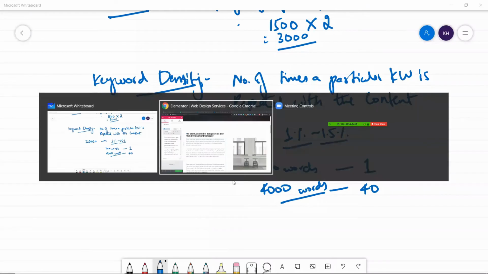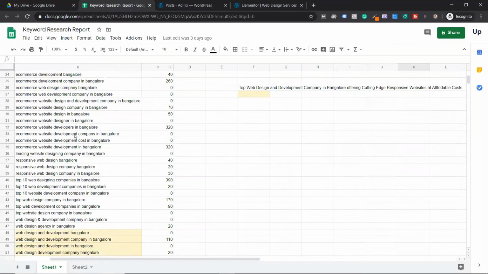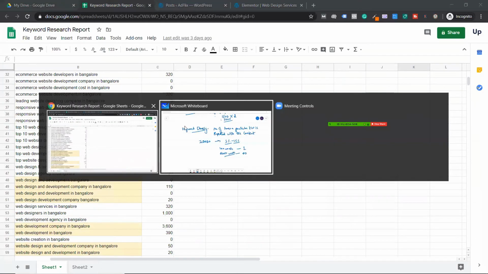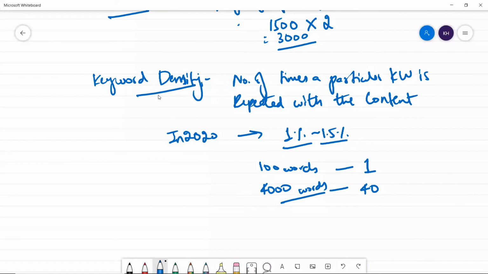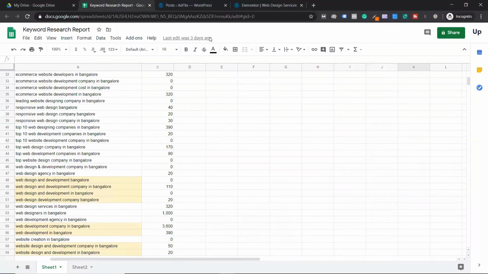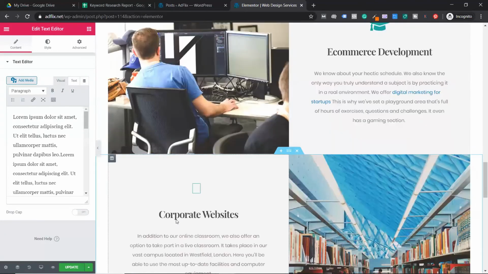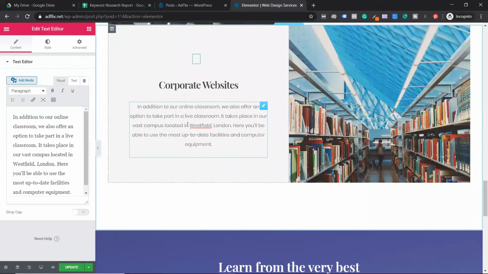Now let me see the other keyword. Now this is where you spend time going through the content. Okay, top 10 web designing companies in Bangalore. Okay, let me go back to my content. Same thing, I think I'm missing it. Now here I'll go back to the same page. Now let me see anywhere in the paragraph, say within this paragraph. Now I'll say recently. Now assume there is a flow here. Assume that the sentence you're going to write should make sense in that paragraph, guys. Okay, you cannot stuff them.